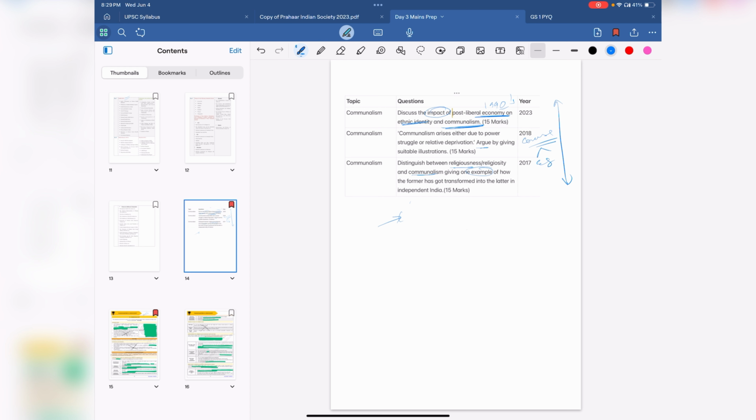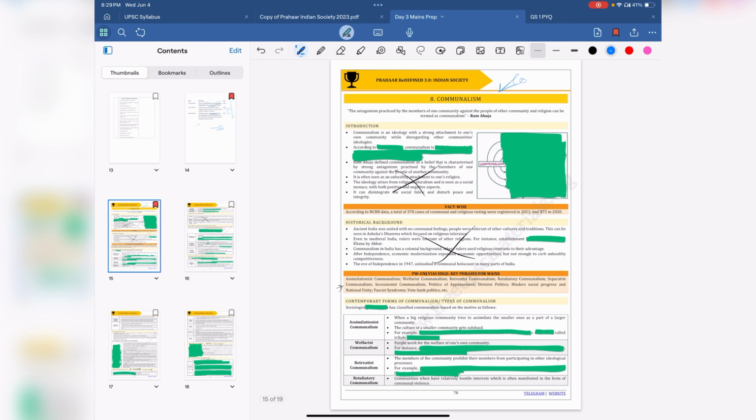So even on the basis of these 3 questions, what you understand is that questions are not that convoluted here, but you should have a lot of examples to substantiate your point, and you should be able to have conceptual understanding of the points. So now let's get to it. You have done the first reading. What I've given you here is an example of what, on the basis of the PYQs, you were supposed to highlight.